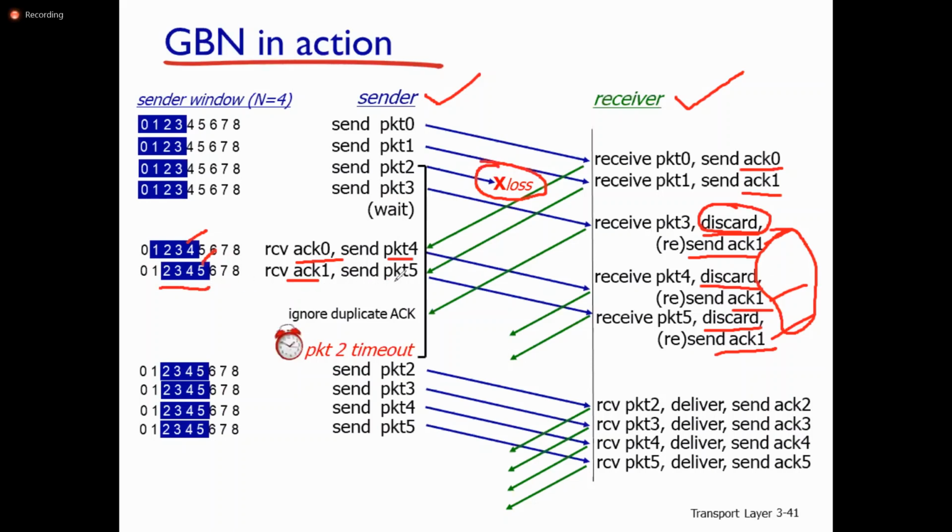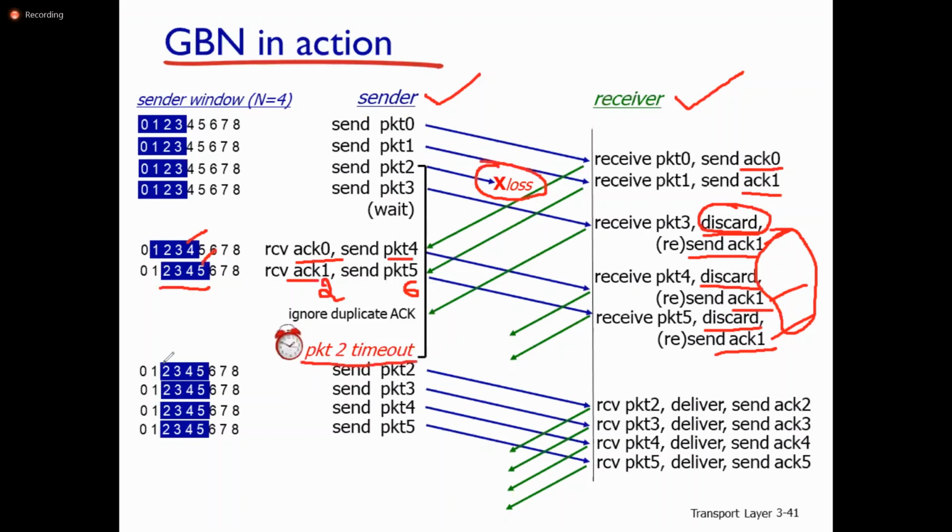Whenever it receives the acknowledgement for packet 2 and packet 3, only then does it send packet 6, because here the acknowledgement for packet 2 is not received. That's why it is not transmitting packet 6. It is waiting for the acknowledgement for packet number 2. Meanwhile it is receiving the duplicate acknowledgements, and it simply ignores them. Whenever the timer expires, it retransmits packet 2. You can observe here, when packet 2 times out, it transmits packet 2.